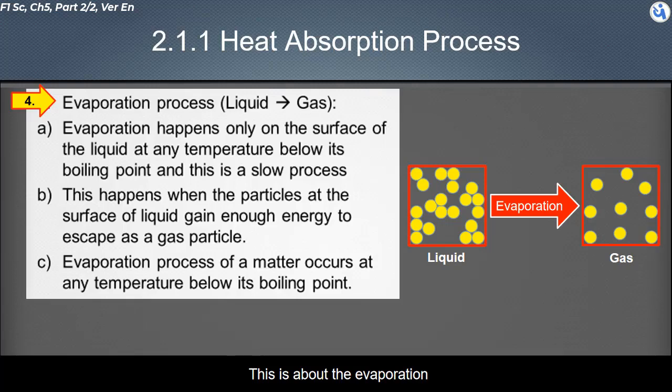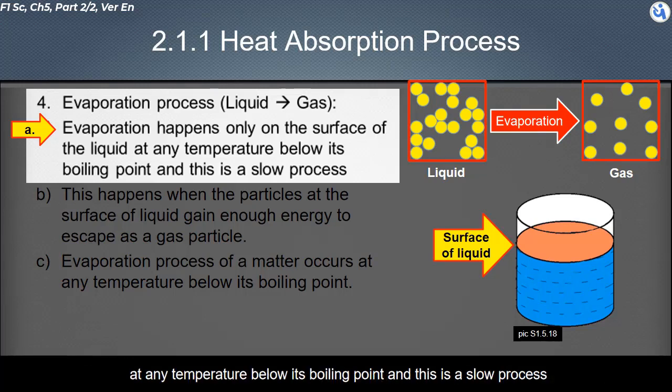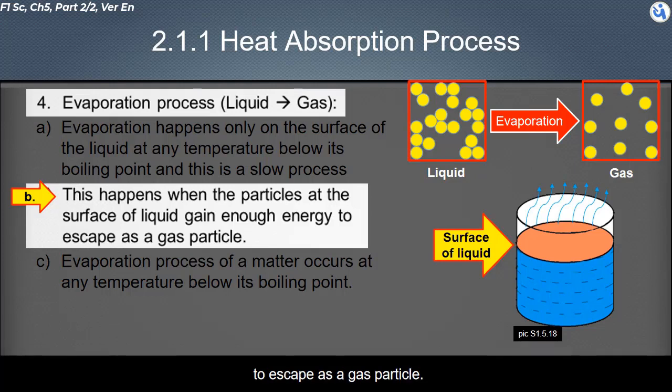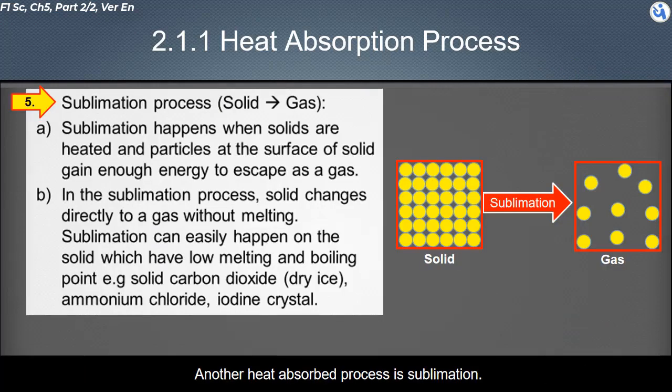This is about the evaporation. Different from the boiling process, evaporation happens only on the surface of the liquid, at any temperature below its boiling point, and this is a slow process. It happens when the particles at the surface of the liquid gain enough energy to escape as gas particles. Another heat-absorbing process is sublimation.